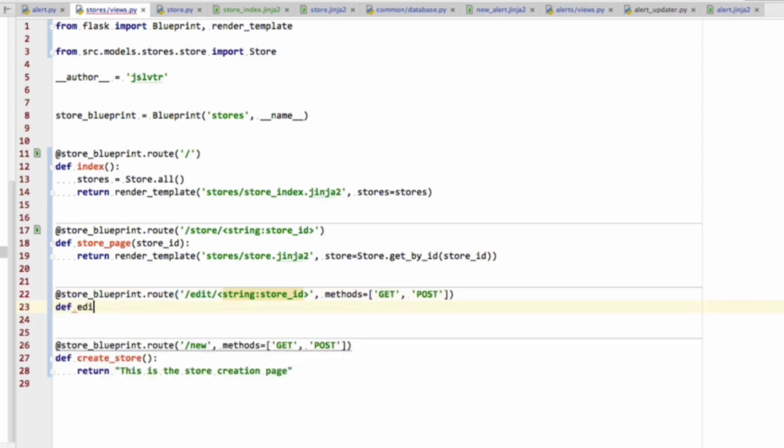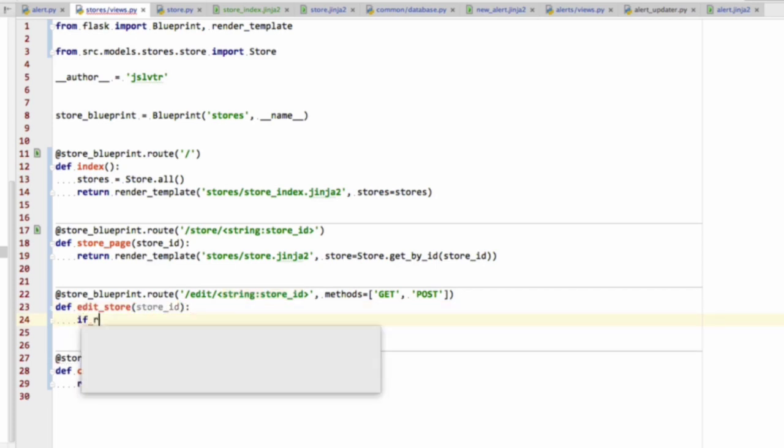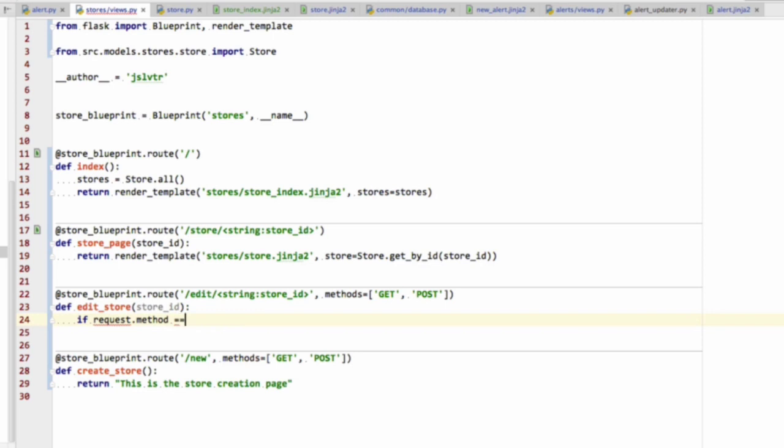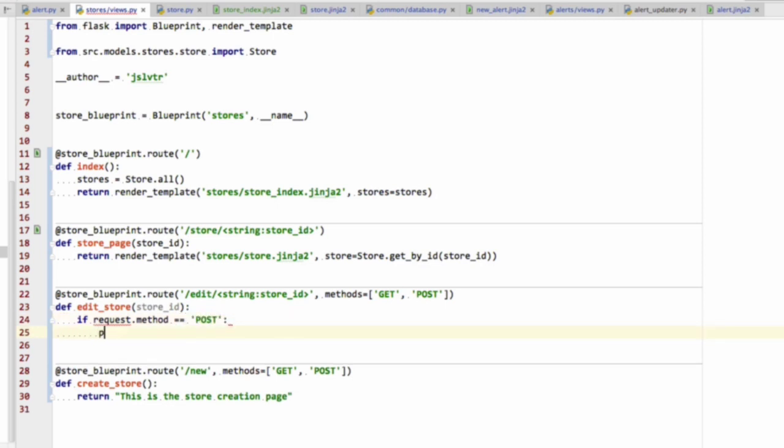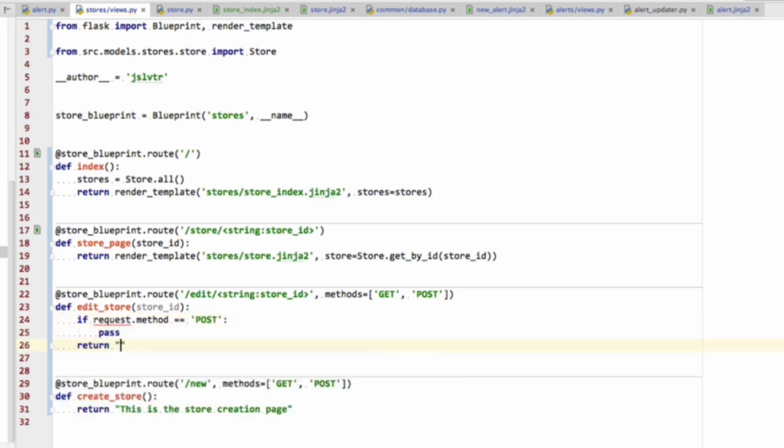That's going to be def edit store with store ID as a parameter, and it's just going to say if request.method is post, do nothing, else return edit store page, and we're going to import the request there. So we know what this is. We're adding a new endpoint called edit and then the store ID. It's taking in the store ID as a parameter, and it's going to be dealing with get and post. So get is going to end up rendering a form, and the post is going to be dealing with the form and changing the store details.